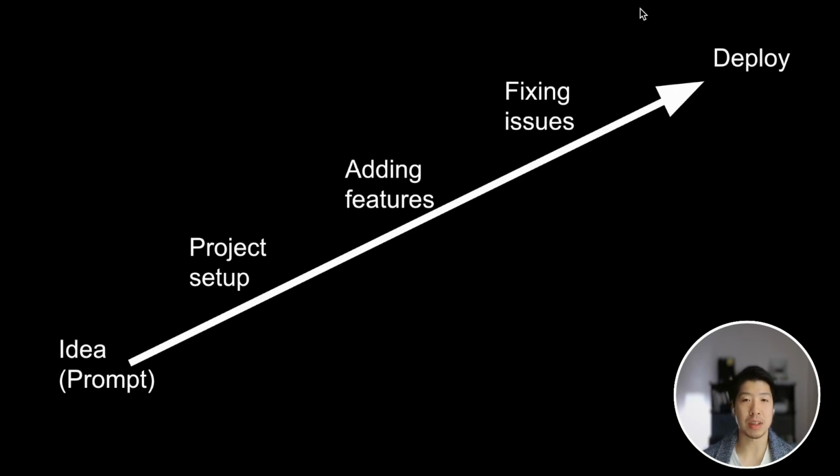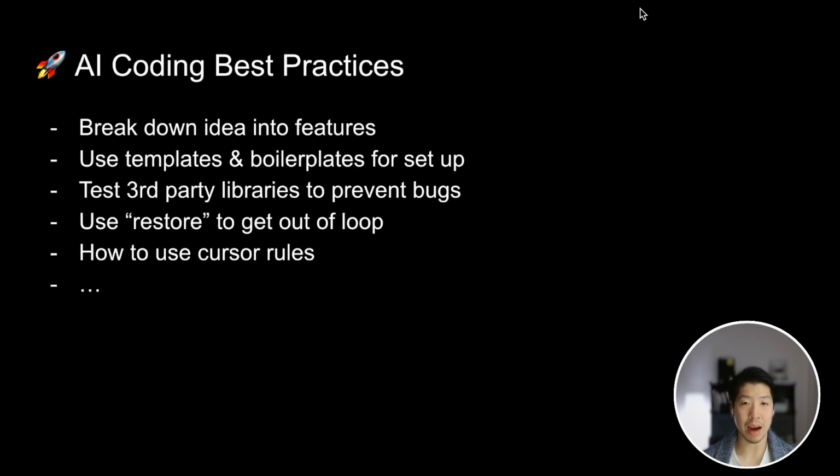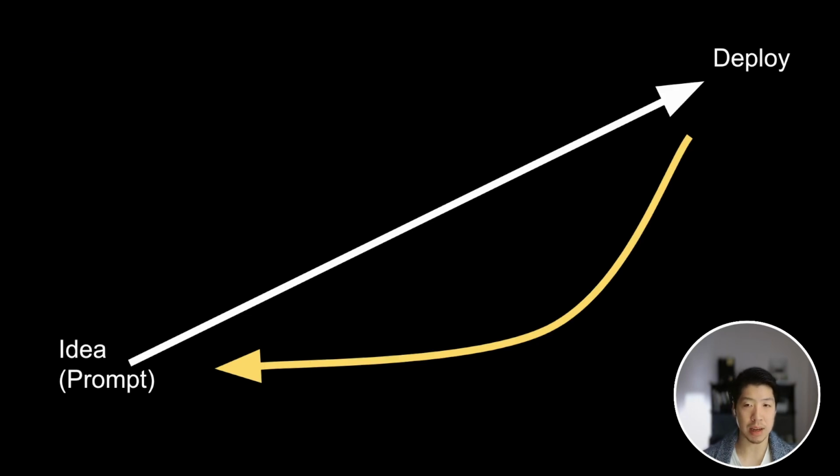So today, we'll go over step by step the process from making a good prompt of the initial idea to project setup to testing out dependencies and finally building out the front end, back end, along the way fixing some bugs. For example, we'll look at how to break down the idea into specific features, how to prevent errors when working with third-party libraries, how to debug AI problems, and so on. By the end, you should have a tested and repeatable process that allows you to build prototypes very quickly.